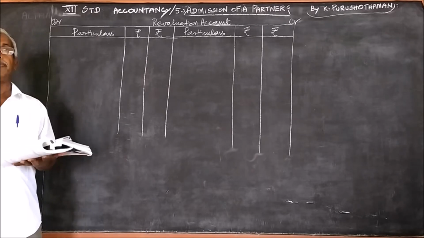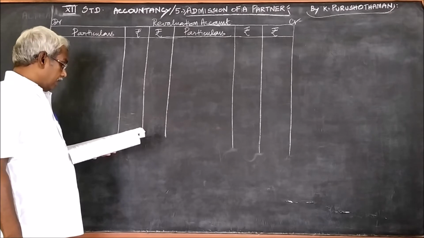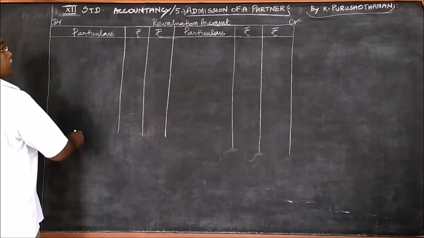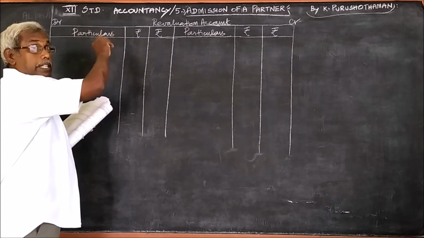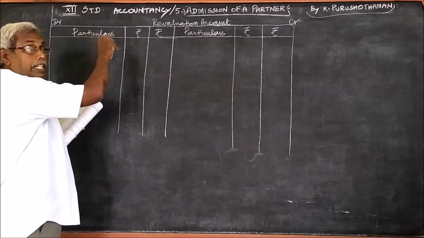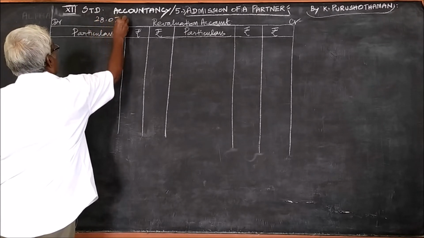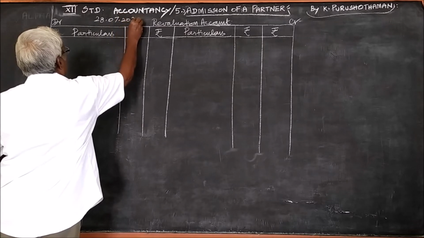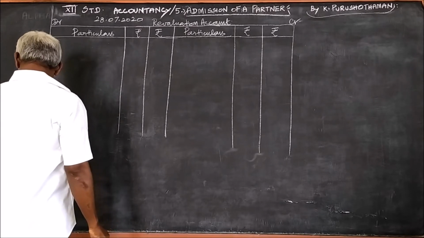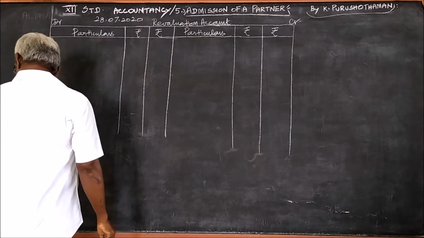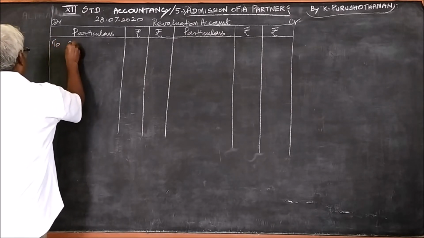It does not require this revaluation account, and we need only profit items and the loss items. So the first item does not come under this. The second adjustment, stock and furniture, these two are loss items.